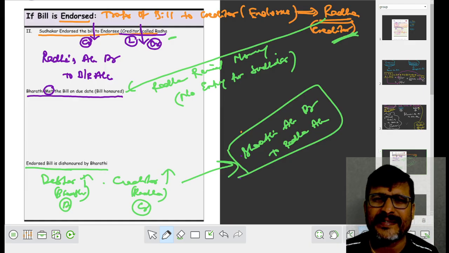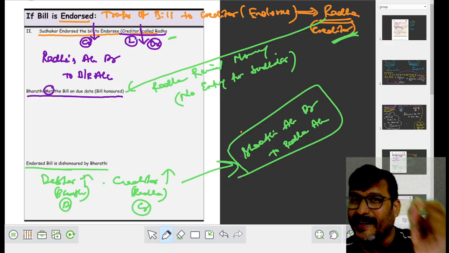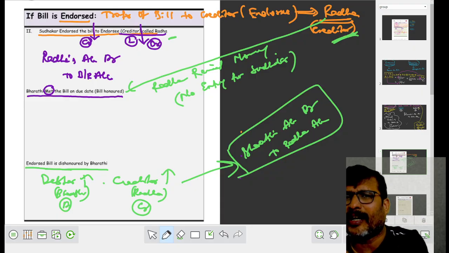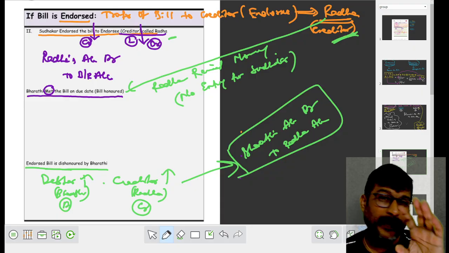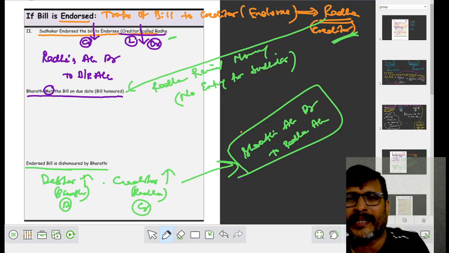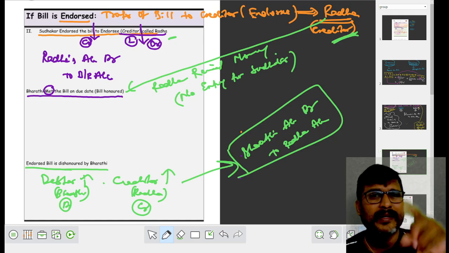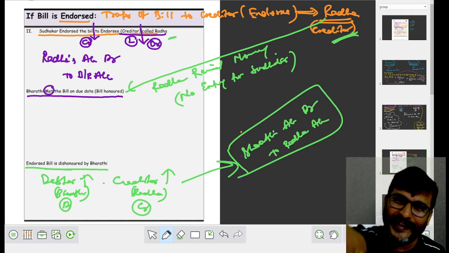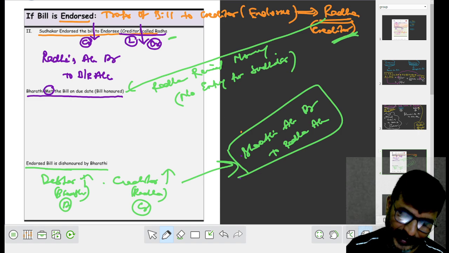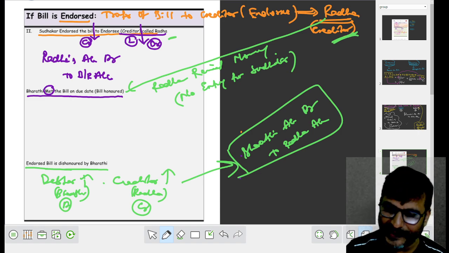Simultaneously, Bharati didn't pay money to the creditor called Radha. When Bharati didn't pay money to Radha, Radha will ask money from Sudhakar. So debtor also increased, creditor also increased. Asset increased, debit; liability increased, credit.